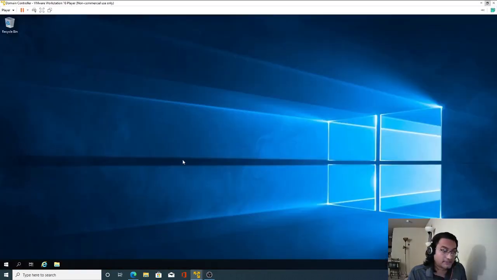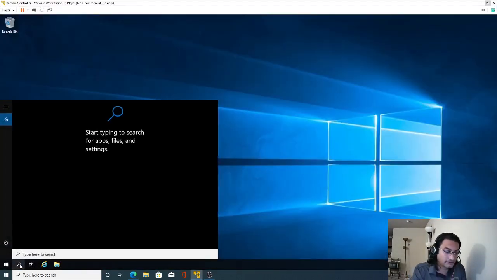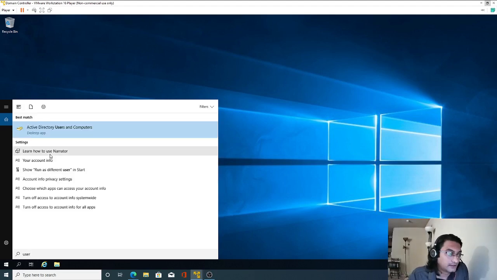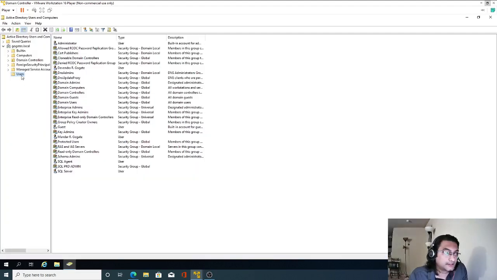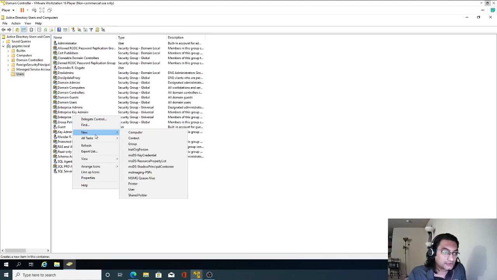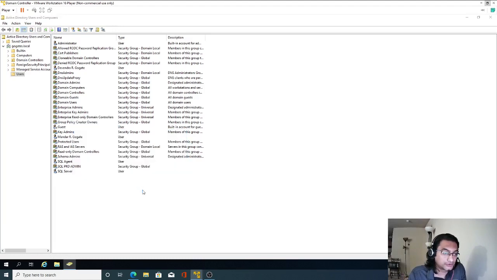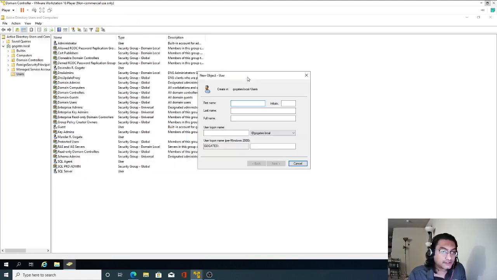Let me maximize this and search for Active Directory Users and Computers. Here, you can find the entries for SQL agent and SQL Server. These are the users I had created at the time of SQL Server installation. Let me create a new user. For the first name I will give SQL and for the last name I will give SSRS, SQL Server Reporting Services.